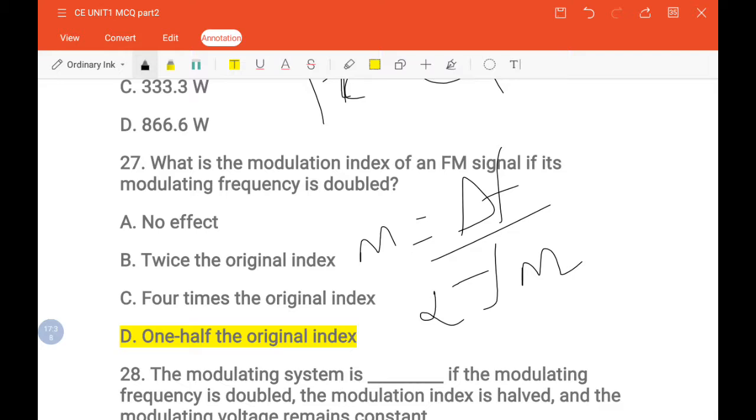Already we have defined the carrier swing as 2 delta F. One second. By substituting this, we get the modulation index as 1/2 of the original index. Okay, so the next question is the modulation index.